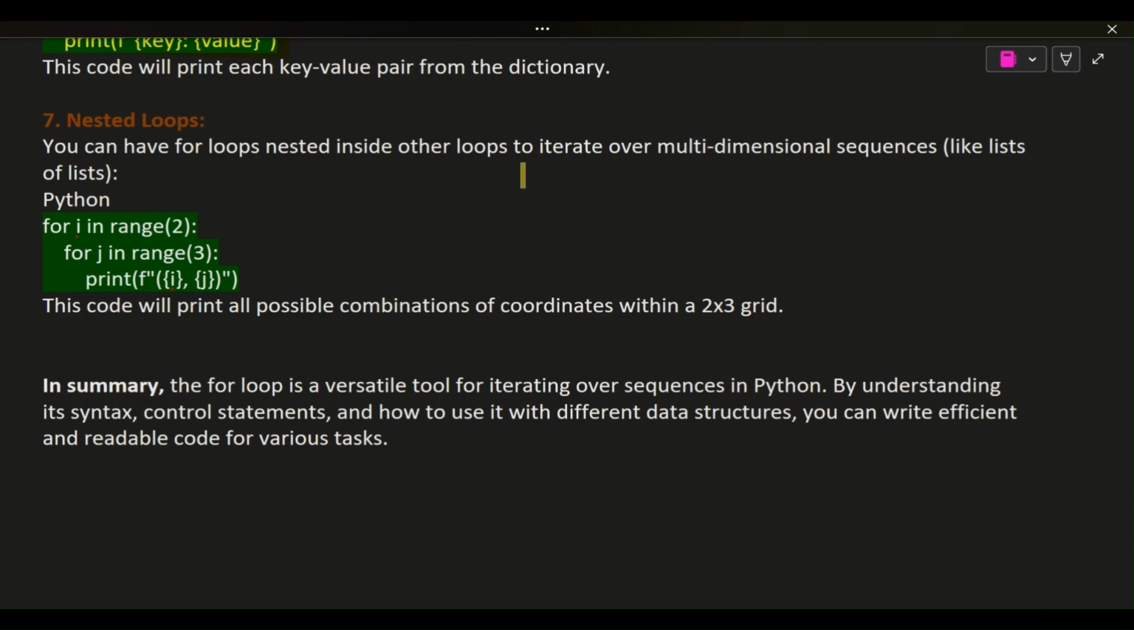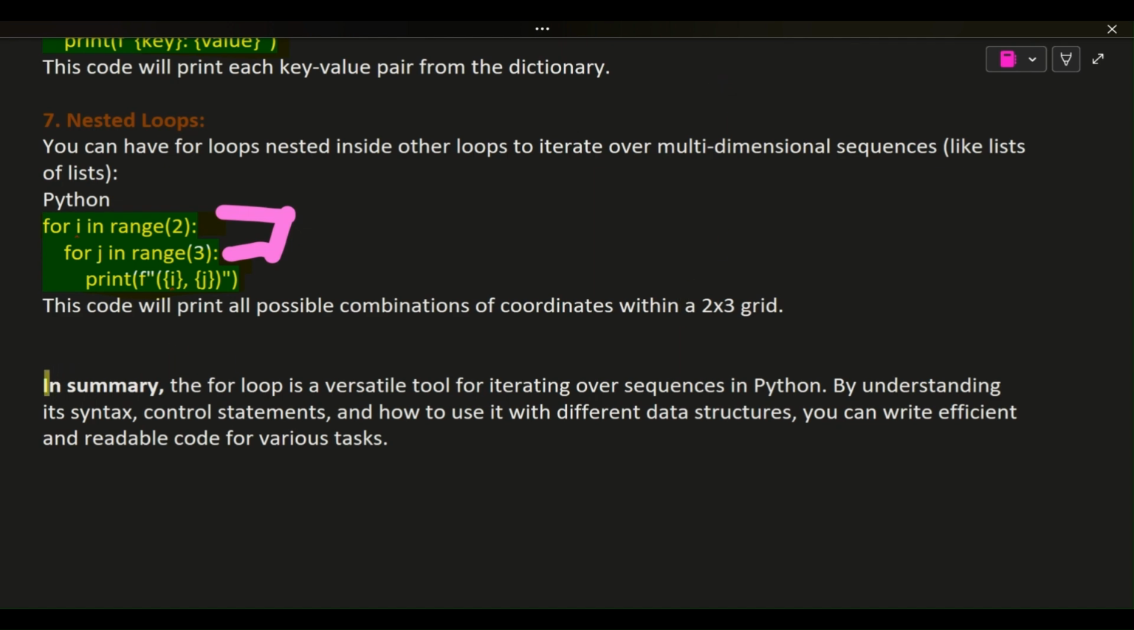7. Nested loops. You can have for loops nested inside other loops to iterate over multi-dimensional sequences, like lists of lists. Python. for i in range(2): for j in range(3): print(f"{i}, {j}"). This code will print all possible combinations of coordinates within a 2x3 grid.